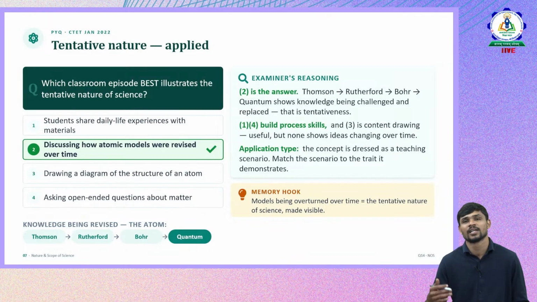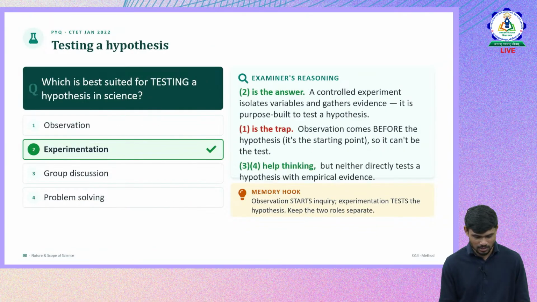So different people improvised on the concept, improvised on the theories, and gave us the best knowledge. So here, if you can see the memory hook, models being overturned over time. Okay, the tentative nature of science is made visible, right? So this is one. And testing hypothesis.